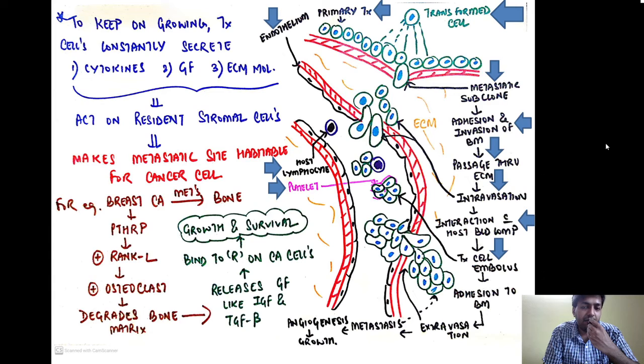Once this tumor cell aggregate finds a suitable location, it is going to adhere to the vascular basement membrane, extravasate, and then deposit in the extracellular matrix and establish the metastasis. And carry out angiogenesis, which is going to support the growth of the tumor cell. So with this, we have completed this particular hallmark of cancer, that is invasion and metastasis.